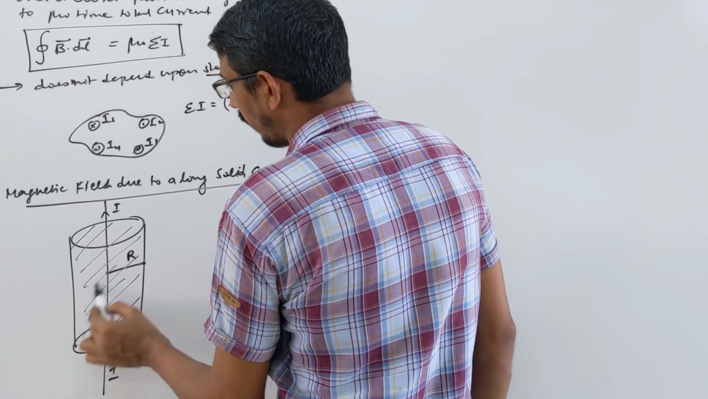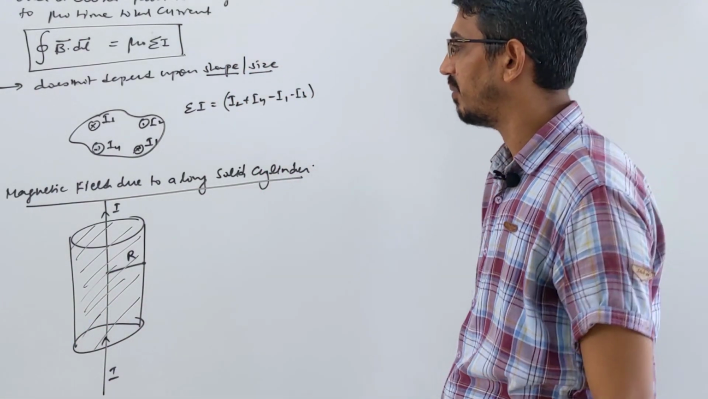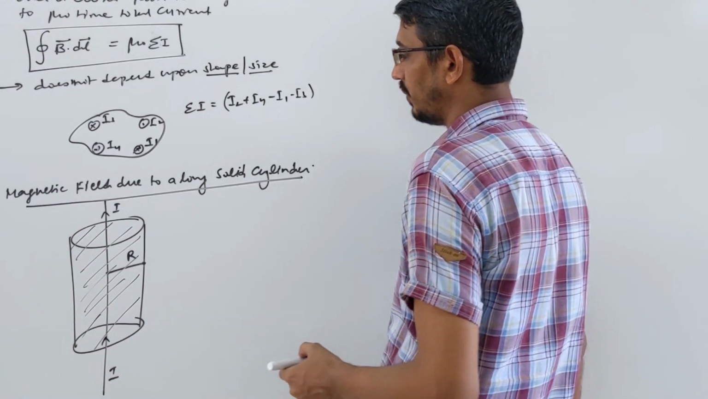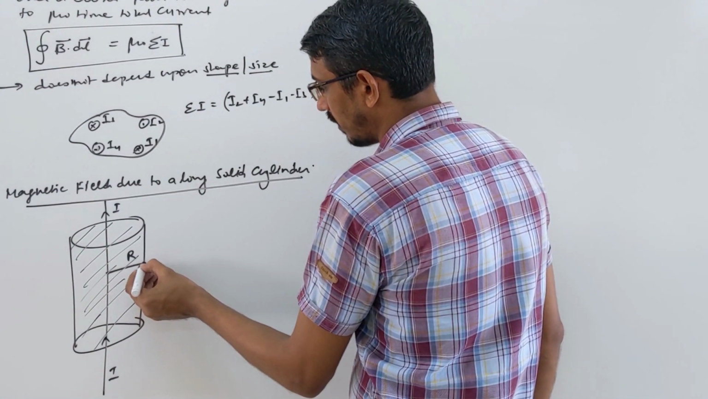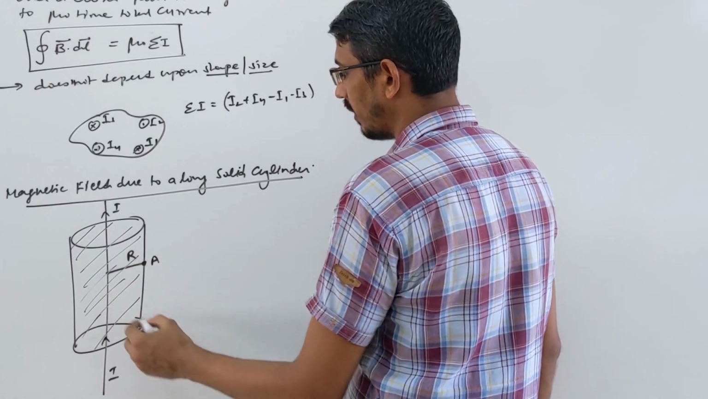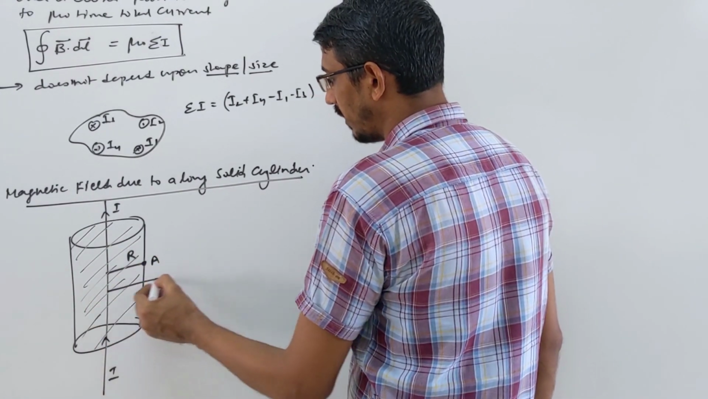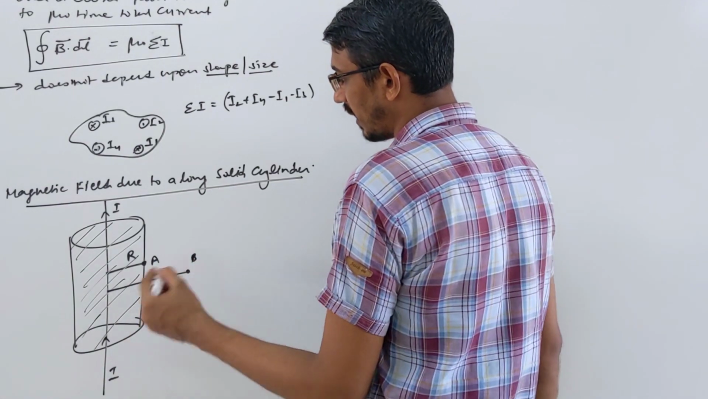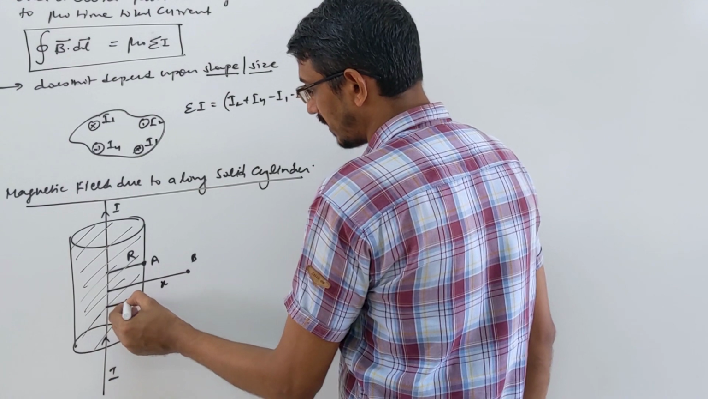Now we are interested in finding the magnetic field due to this at three points. What three points can they ask you? On the surface: they can ask what is the magnetic field on the surface of the solid cylinder, this point A. Some point outside, this point B at a distance x outside the cylinder, and some point inside the cylinder itself.